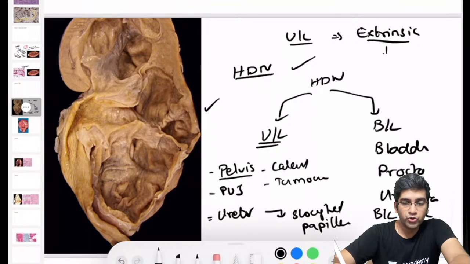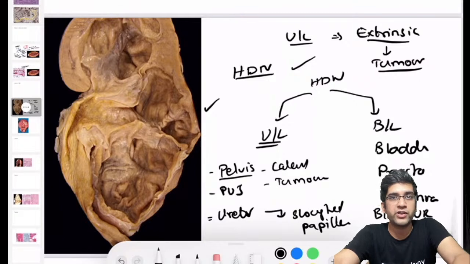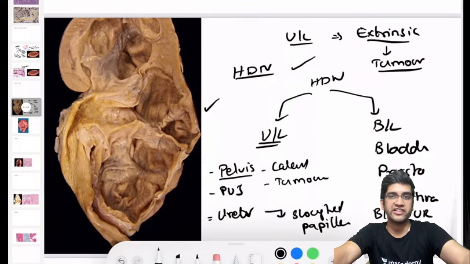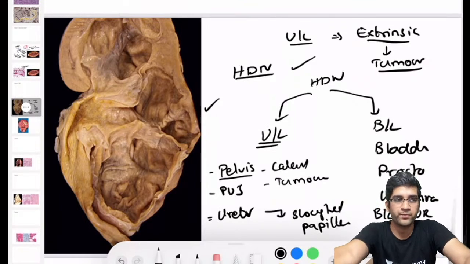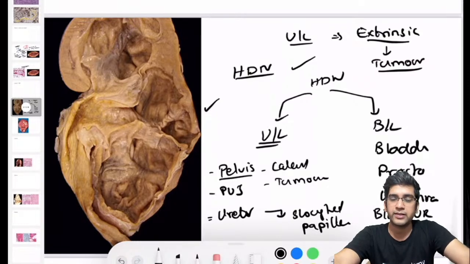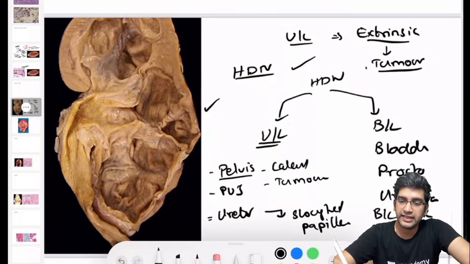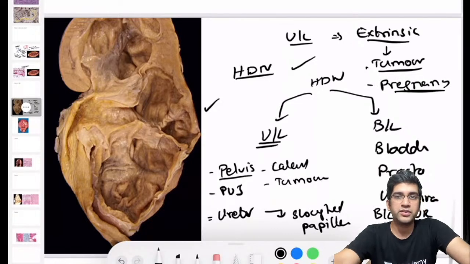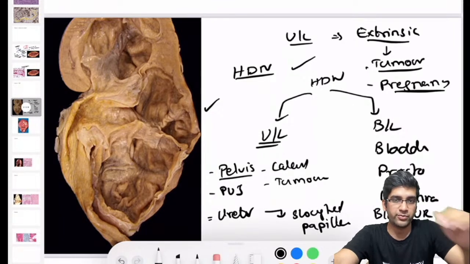Great. I can have tumors outside the kidney compressing them, right? That's one for sure. If there's a retroperitoneal liposarcoma, it can compress. A carcinoma cervix going up and spreading, it can compress, right? Anything apart from tumors? You're totally dwelling with the help of cancers, right? Anything apart from that? Can a simple pregnancy cause hydronephrosis? It can, right? A simple pregnancy, when the size increases, can easily cause a compression of the ureter, right? It can cause hydronephrosis, right?